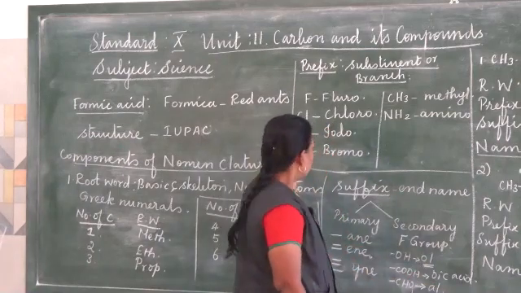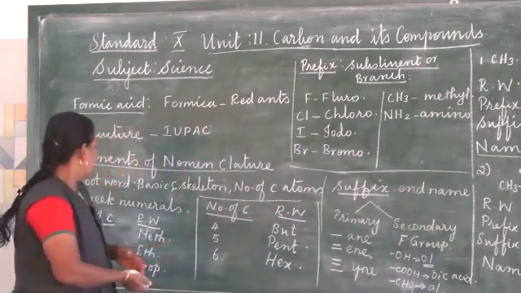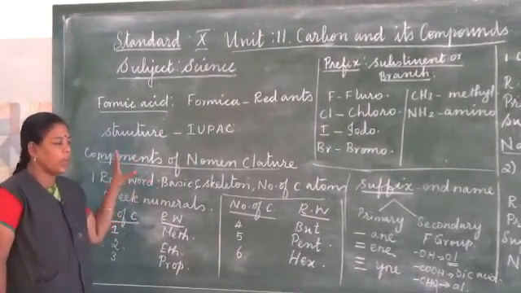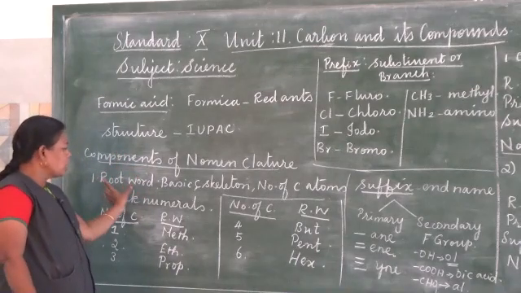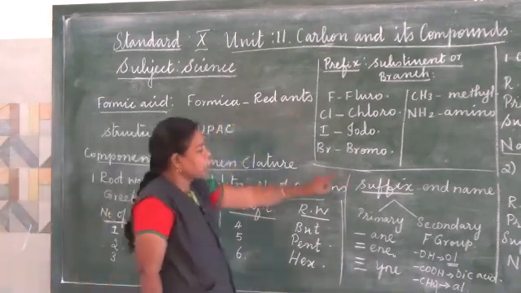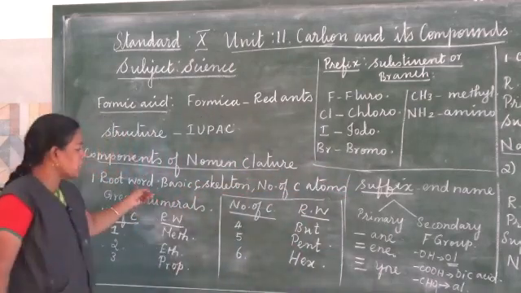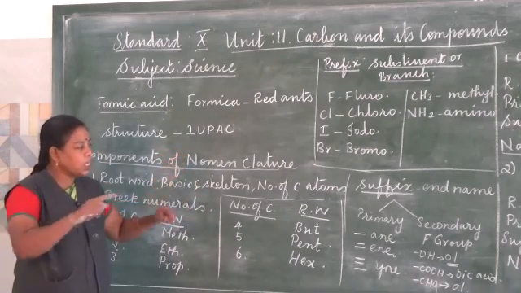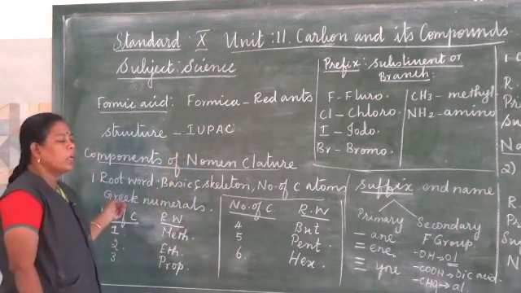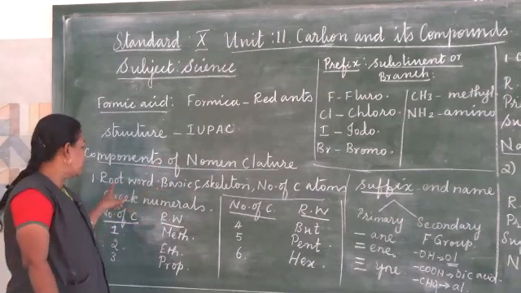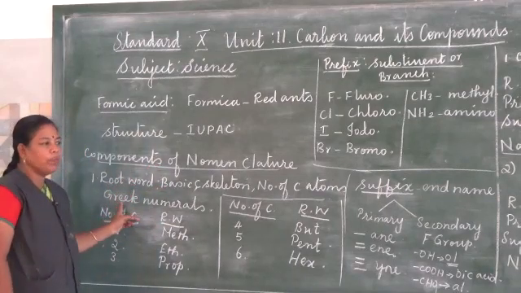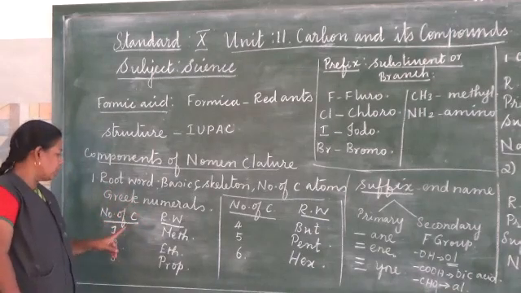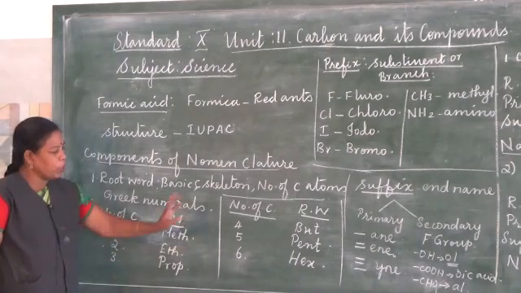So these are the components of nomenclature. Once again I am going to revise. There are three components for naming an organic compound: the root word, the prefix, and the suffix. The root word describes the carbon skeleton, that means how many carbon atoms the skeleton contains, and the pattern of arrangement. The root word is derived from the Greek numerals for 1 to 10 carbon atoms. Only one carbon atom is meth, like that it goes up to 10.